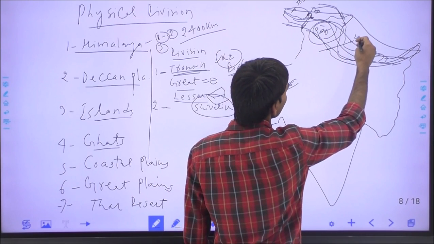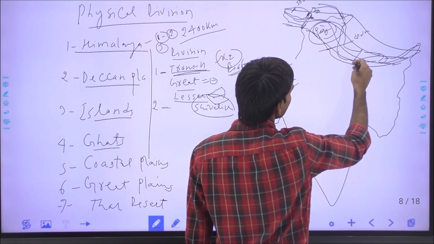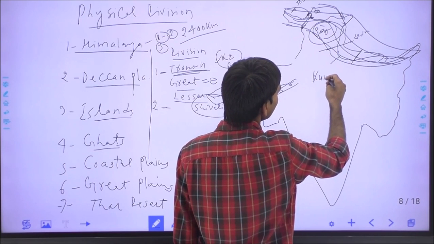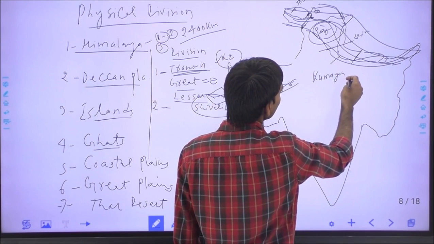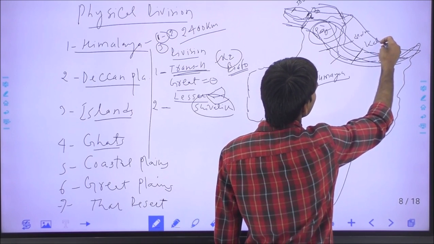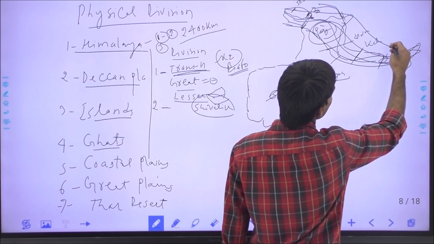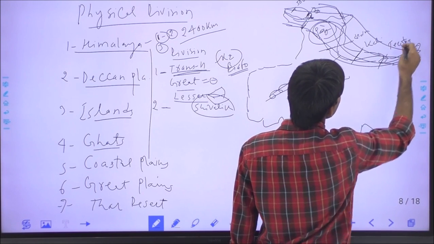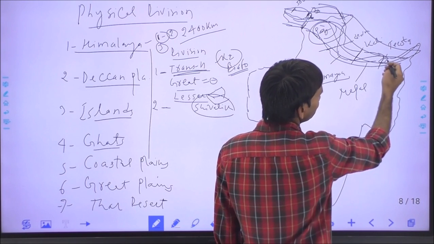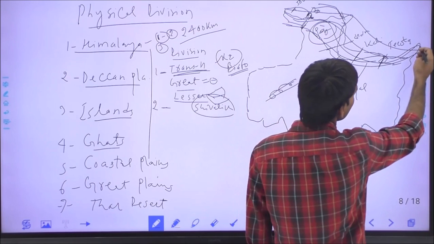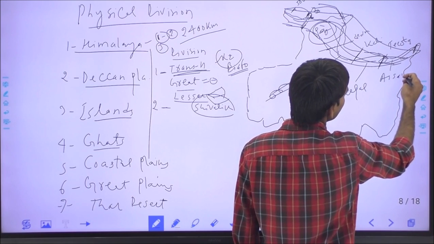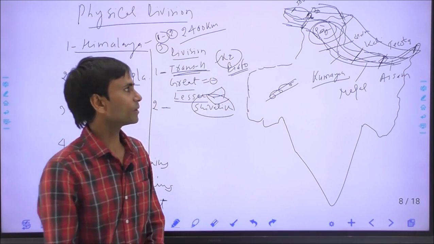Between the Satluj river and the Kali river in Uttarakhand, it is called the Kumaon Himalaya. Kumaon is a region in Uttarakhand. Between the Kali river and the Tista river in Sikkim, this is the Nepal Himalaya, and between the Tista river of Sikkim and the Brahmaputra river in Arunachal Pradesh, it is called the Assam Himalaya. These are the four divisions of the Himalayas.